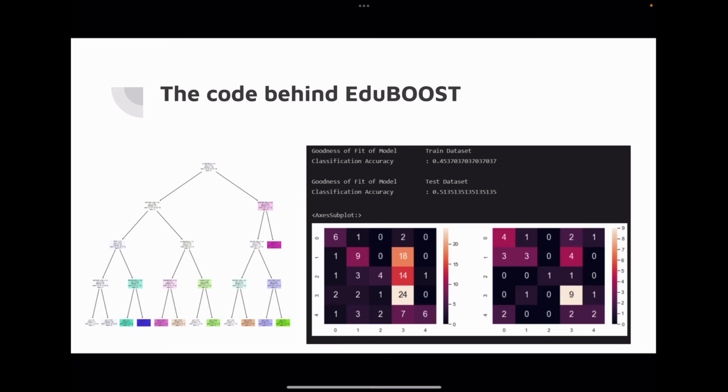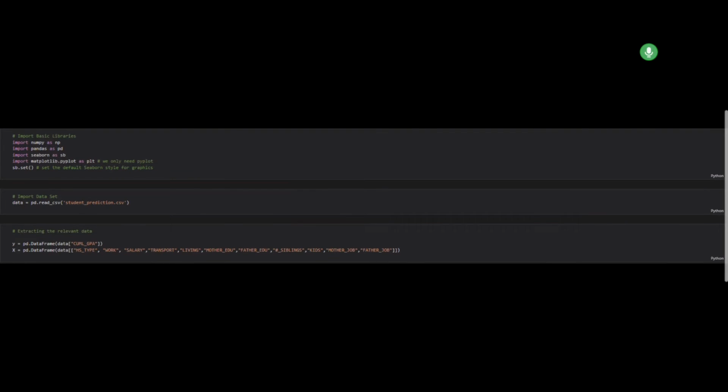Now, on to the code behind EduBoost. On the left, you see the classification tree. On the right, you see the accuracy of the model on the train and test dataset, which is about 50%. Student grade predictor for the SES.